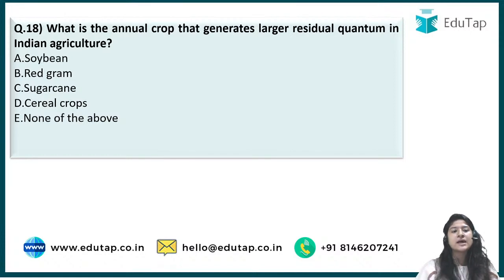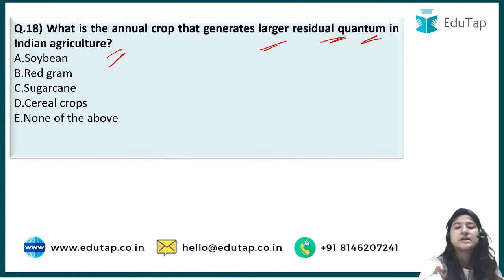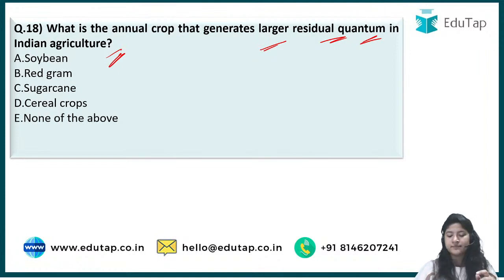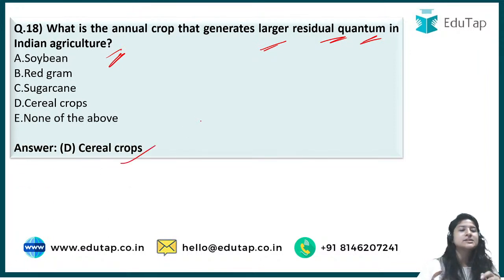Next comes question number 18. It asks, what is the annual crop that generates the largest residual quantum in Indian agriculture? This is also kind of a current affairs question, right? Because it can change from time to time. The correct answer here is cereal crops, because cereal crops create a lot of residue. Cereal is the crop of which maximum production occurs in India, because cereal does not involve only one crop, it involves more of the Poaceae family crops, right?